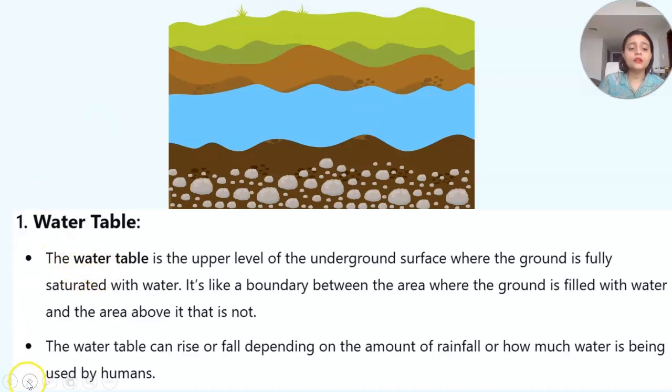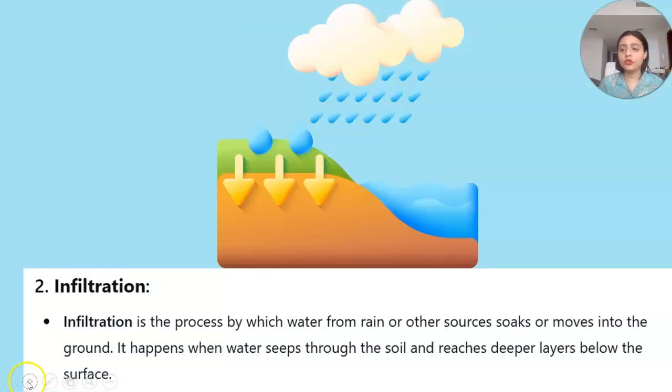And then there is infiltration. So what do you mean by infiltration? Infiltration is a process by which the water from rain or other sources soaks up. So it's the soaking up of rainwater inside the underground or the earth. When the earth soaks up the water or takes in the water, that is known as infiltration.